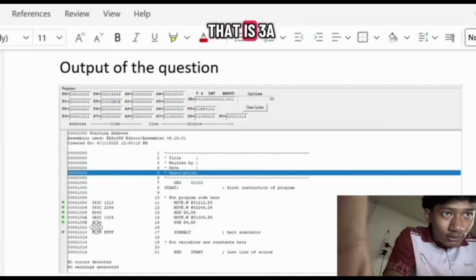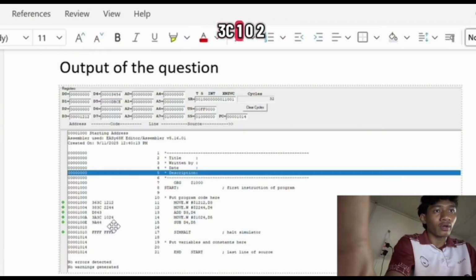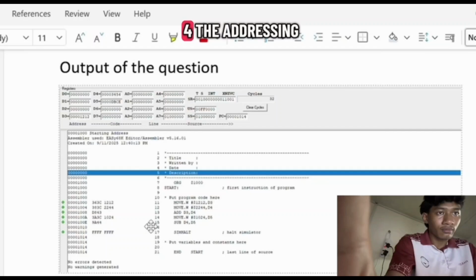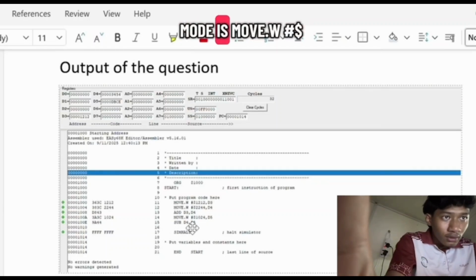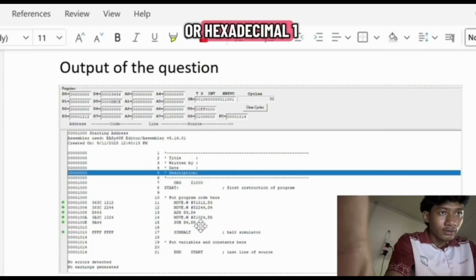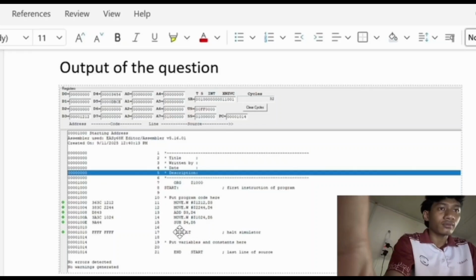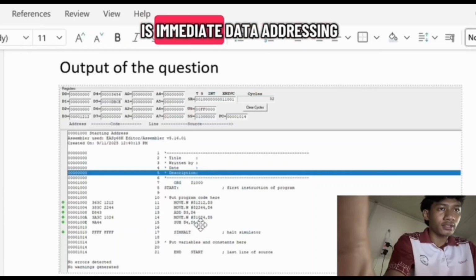That is 3A3C 1024. The addressing mode is move.w #$1024, D5, in hexadecimal. The type of addressing mode is immediate data addressing.